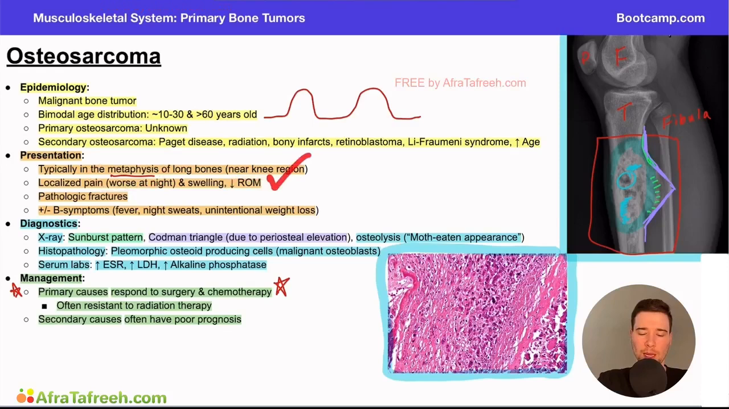Patients are often going to present with pain, swelling, and decreased range of motion, and potentially could be presenting with a pathologic fracture. Plus or minus some of the B symptoms, right? Fevers, night sweats, weight loss. Because this is a cancer, although it's a bone cancer, patients can still present with these classic cancer symptoms.